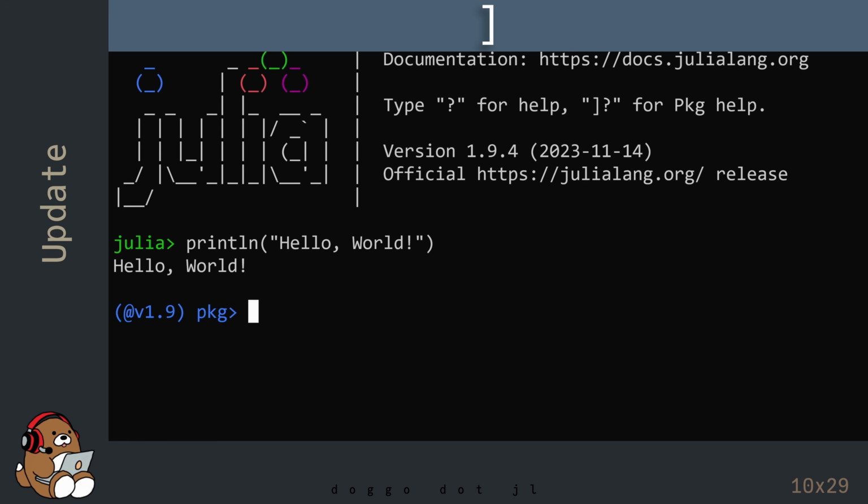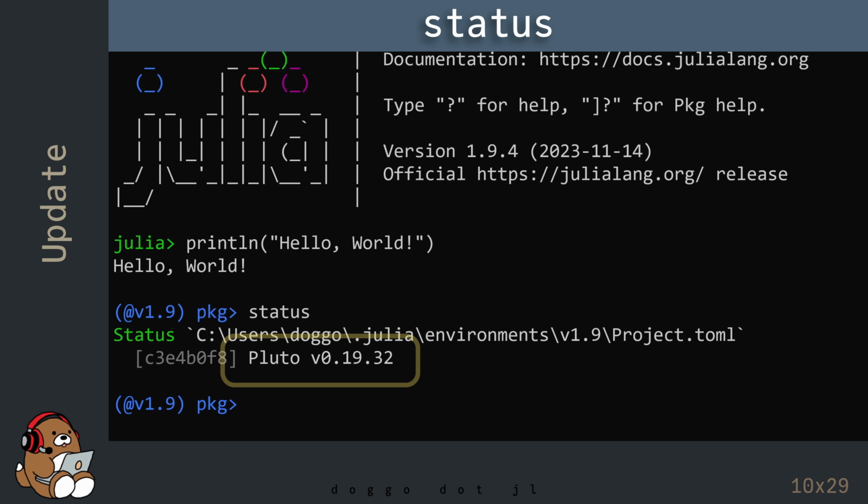Any package that you installed previously using version 1.9 should still be there. You can see a list of the current packages by typing in status in the package manager. In my case, the Pluto package that was used in a previous chapter is still here after updating to the latest version of Julia.